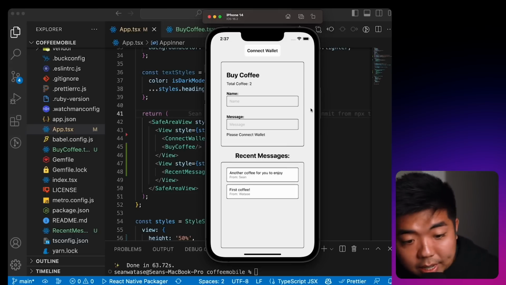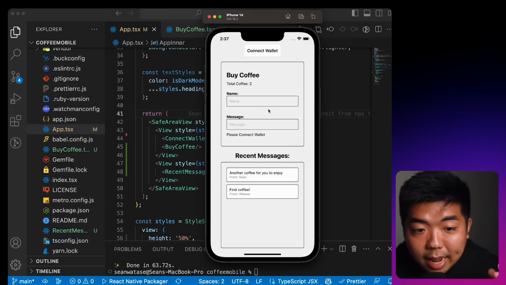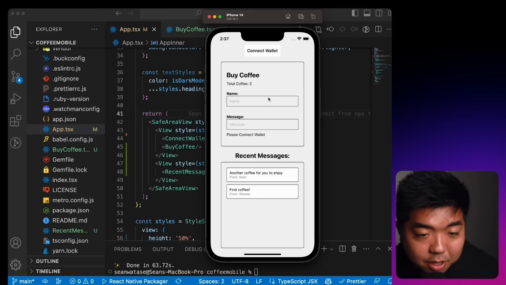So everything looks good in our emulator here, but we want to make sure that we can actually connect a wallet and actually put a buy coffee through, and that the transaction actually goes through.